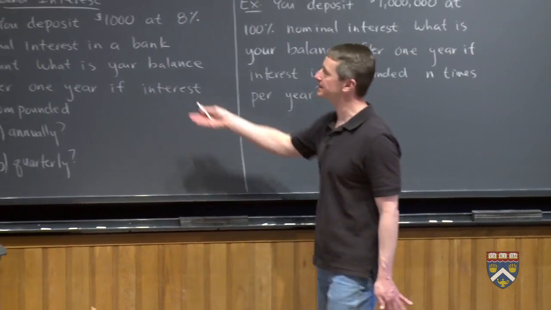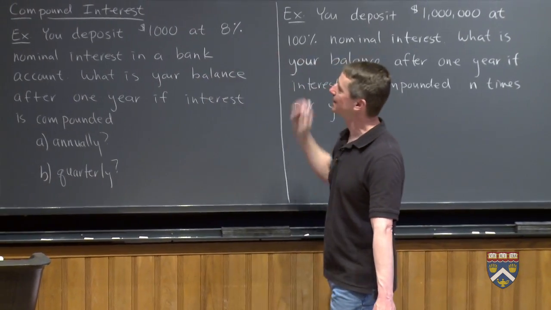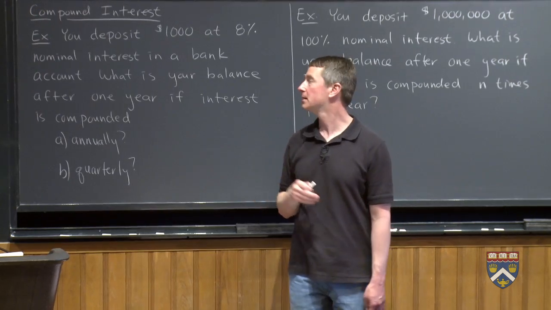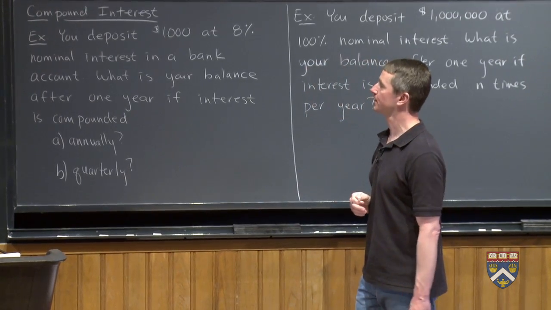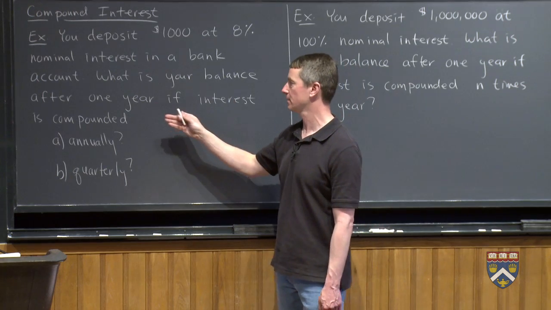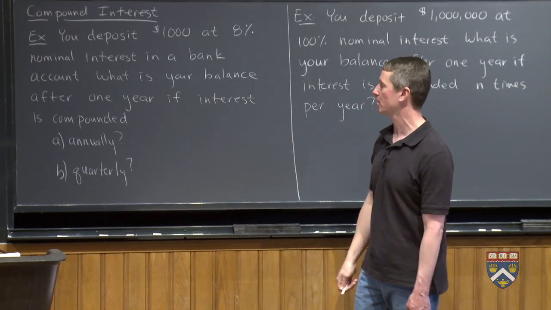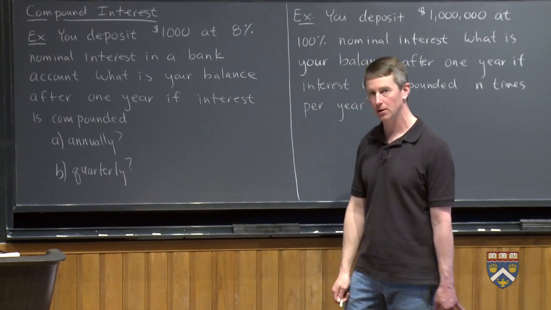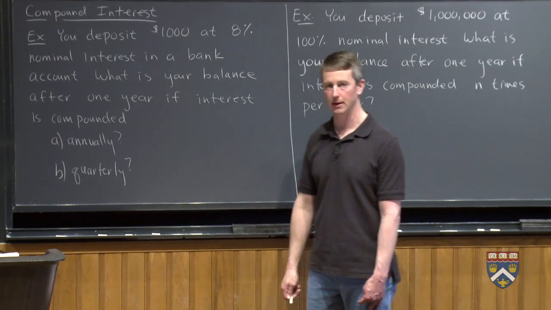interesting. So our first example, you're going to deposit $1,000 at 8%, what they call nominal. Nominal means in name. Nominal interest in a bank account. What is your balance? In other words, how much money do you have? After 1 year, you're not putting any more money in or taking any more money out. If the interest is compounded annually, meaning just at the end of the year, or quarterly, meaning every 3 months